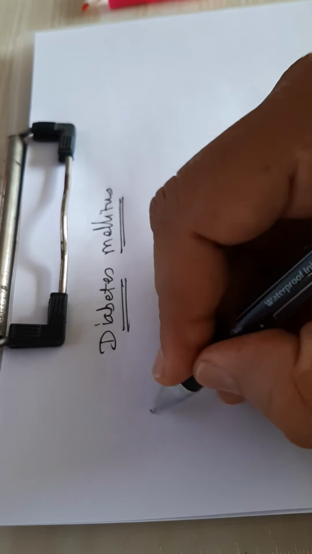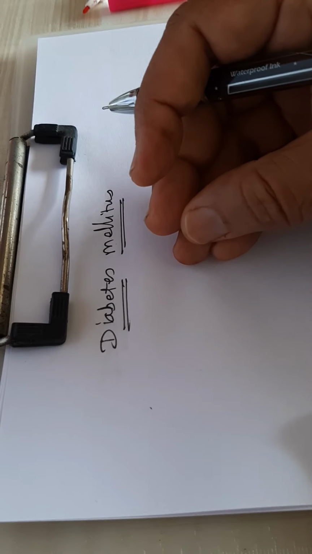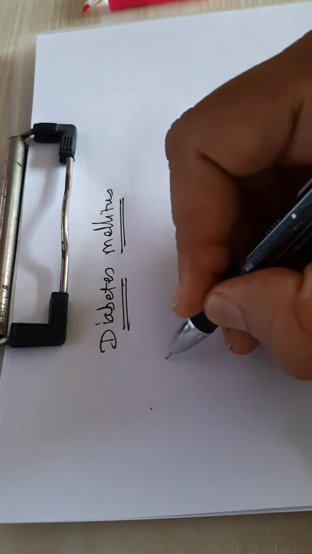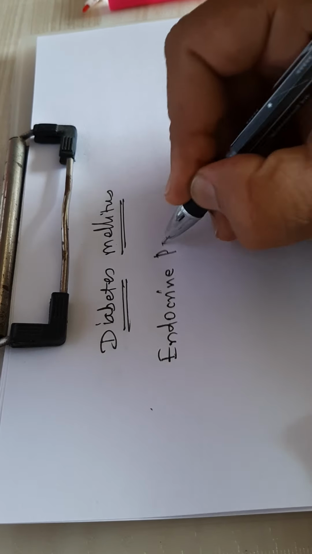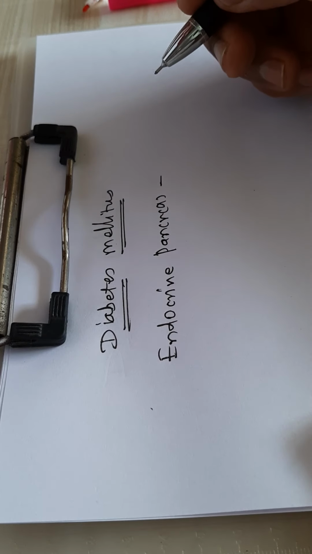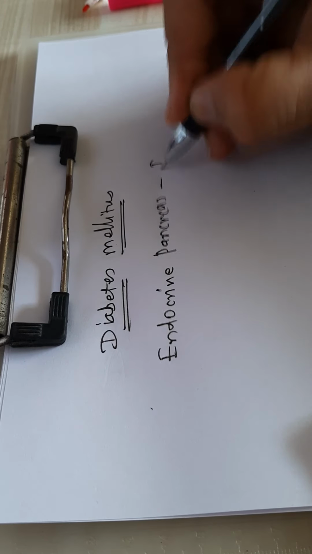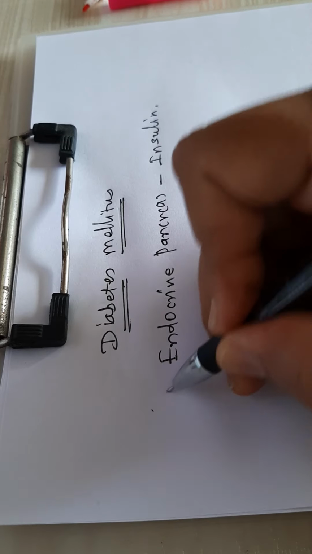This is a series of lectures. It may take 2-3 lectures. First we will study the endocrine pancreas, the gross anatomy of the endocrine pancreas in regard to insulin secretion.